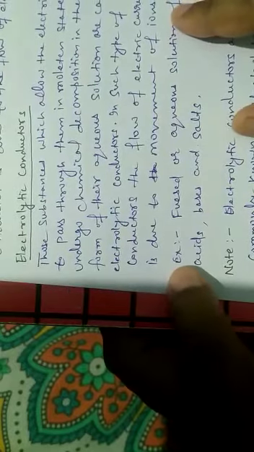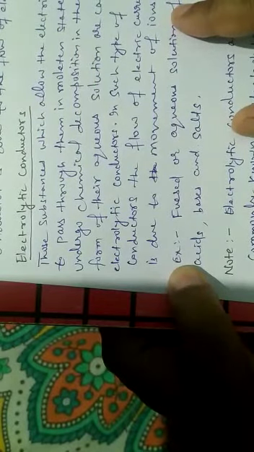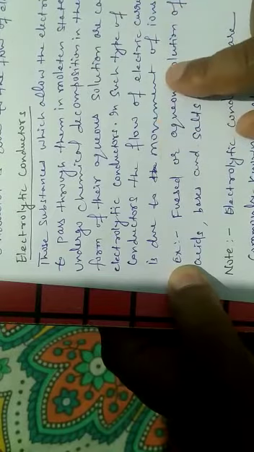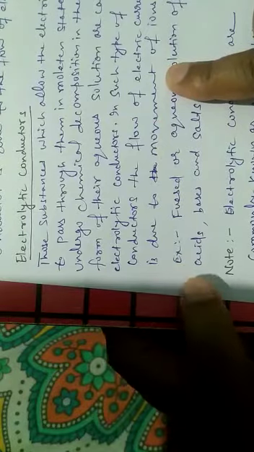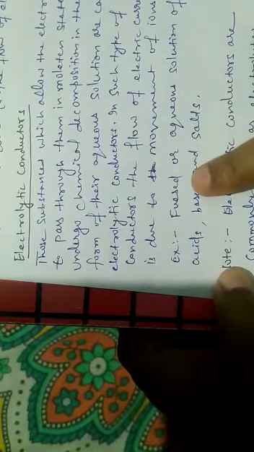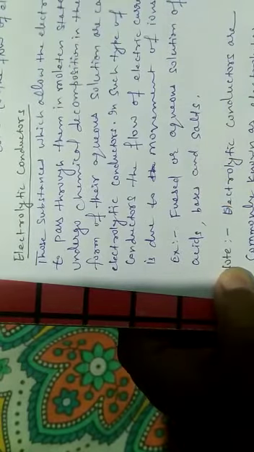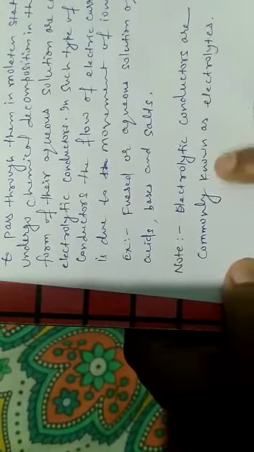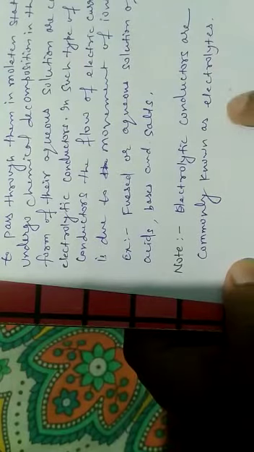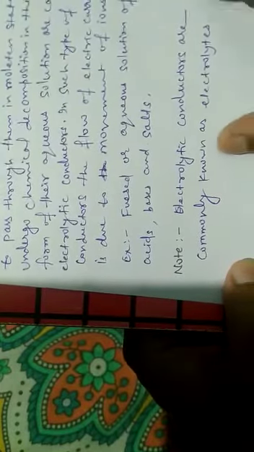Whenever we flow current in an aqueous solution, there will be a movement of ions, and these are called electrolytic conductors. Example: fused or aqueous solutions of acids, bases and salts. Note: electrolytic conductors are commonly known as electrolytes.